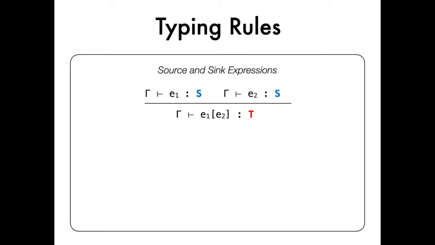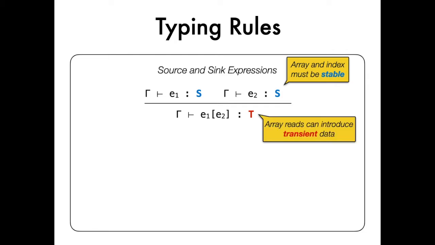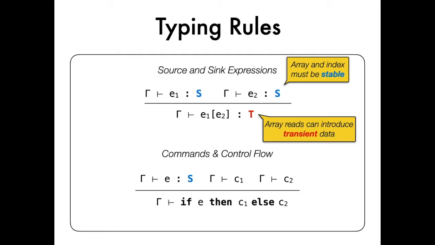The typing rule for source and sink expressions requires the array and the index to be typed stable to avoid secret-dependent memory accesses. Since reading arrays out of bounds can transiently introduce secrets in the program, the rule types the result as transient. Similarly, to avoid secret-dependent branches, the type system simply disallows branching on transient data.